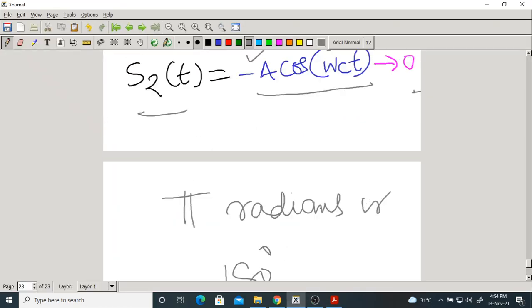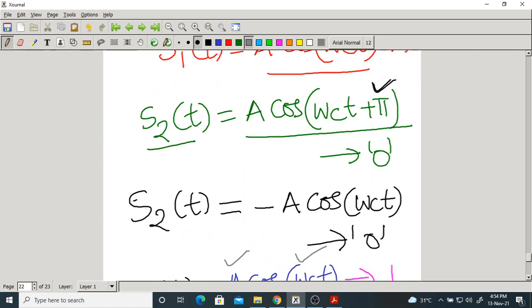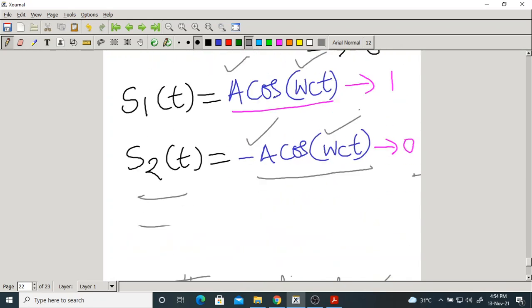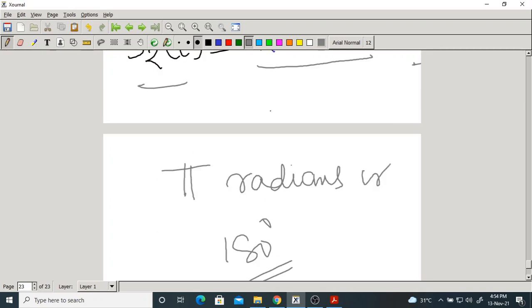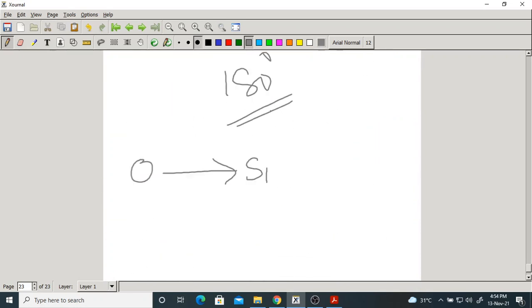Okay. So this is actually the correct one, plus pi. A cos omega ct plus pi means, since cos theta plus pi is minus cos theta, it becomes minus A cos omega ct. Let me write symbol 1 and symbol 0, reversed.